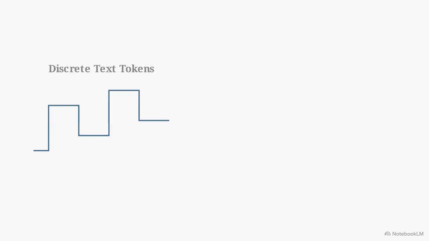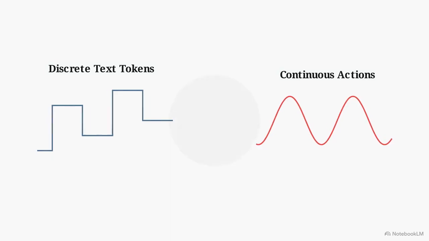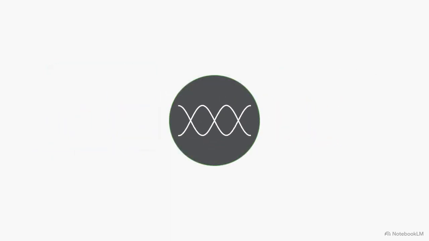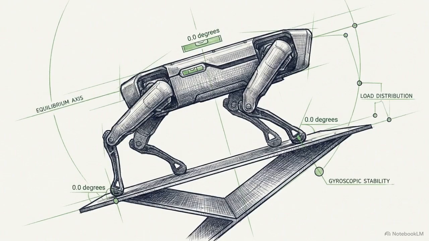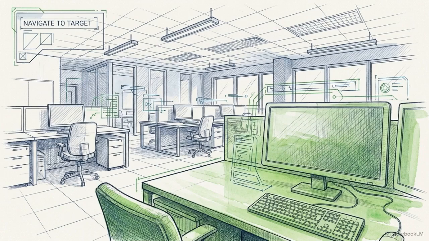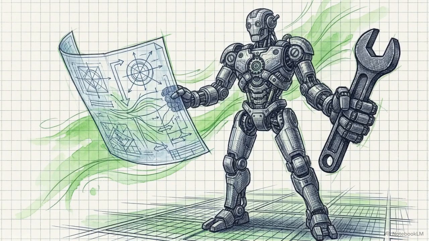Training poses a mathematical conflict. Predicting text tokens is a discrete, step-like process, while generating robotic actions requires a smooth, continuous gradient. The pipeline balances these competing objectives, so neither modality dominates the model's development. This balance is maintained during inference, when the model is actively controlling a robot. The system ingests real-time sensor data and provides high-frequency control signals without losing its reasoning capabilities. Reconciling these two disparate mathematical objectives is what allows a generative model to function as an active physical agent.